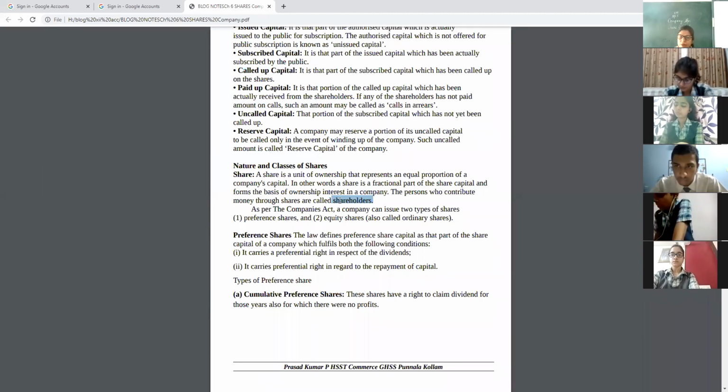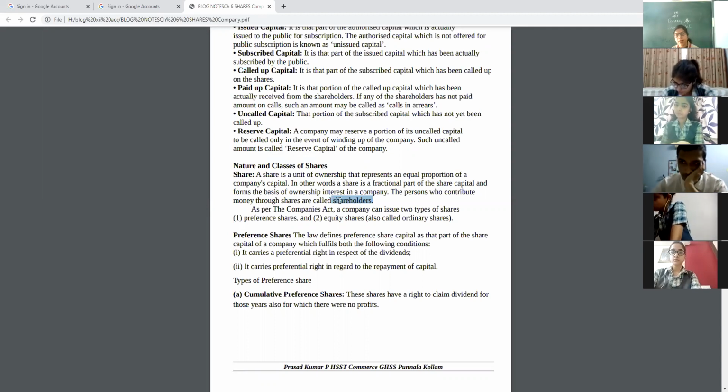As per the Companies Act 1956 and amendment in 2013, a company can issue 2 types: preference shares and equity shares. Equity shares are known as ordinary shares. According to newer changes, now companies cannot issue preference shares. But what is a preference share? First I have to explain. So there are 2 types of shares.